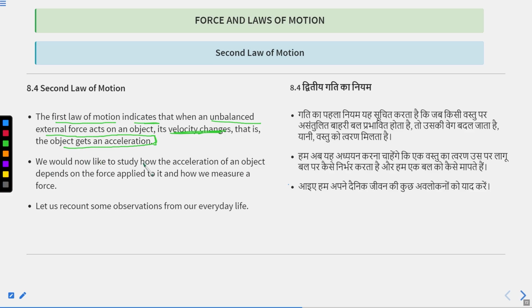We would now like to study how the acceleration of an object depends on the force applied, and how we measure a force. So in the second law we will mainly concentrate on force: how a force produces an acceleration, and what is the relation between force and acceleration. So let's find the answer by some observations.